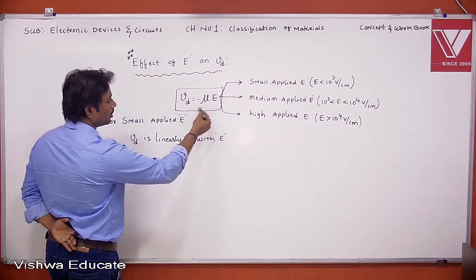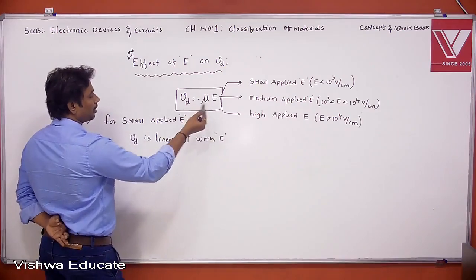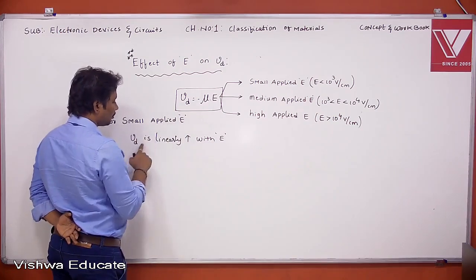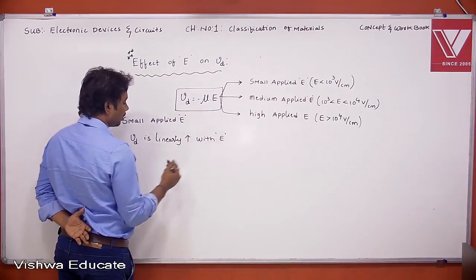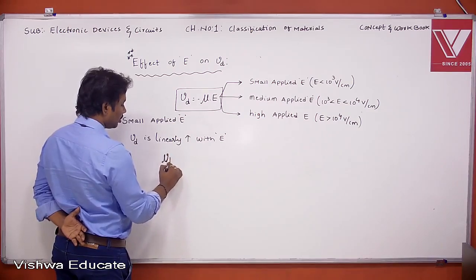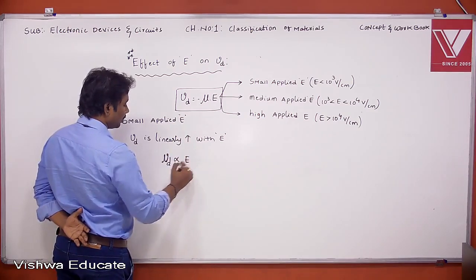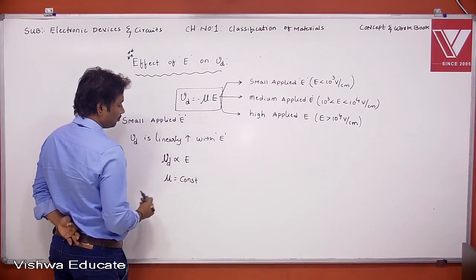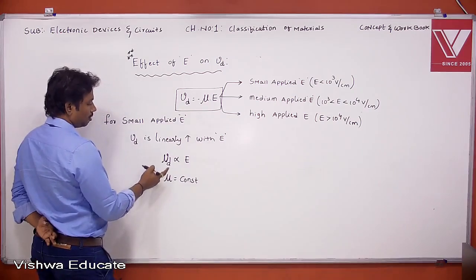This is the relation between drift velocity and applied electric field, linear, right? Linearly means Vd is directly proportional to E. That means what about the mu here? The mu is constant, mu equal to constant, right?